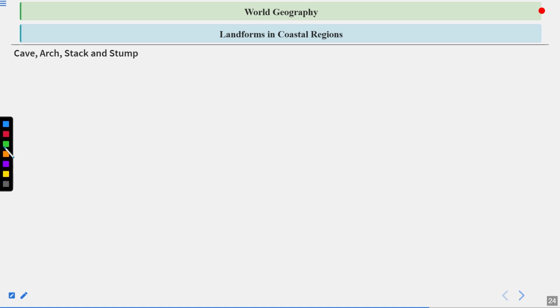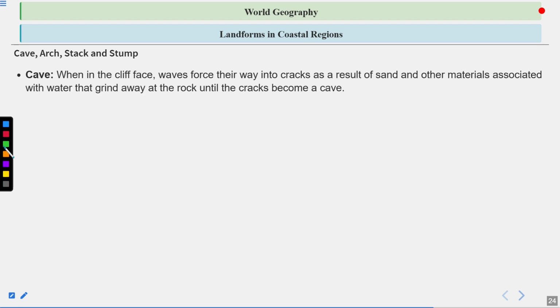Then the landforms in coastal regions: cave, arch, stack, and stump. A cave forms when, in the cliff face, waves force their way into cracks, and sand and other materials associated with the water grind away at the rock until the crack becomes a cave. So in these cliffs, if at some place the water along with the sediments starts creating cracks, and because of which caves are formed, these are called caves in the cliff areas.